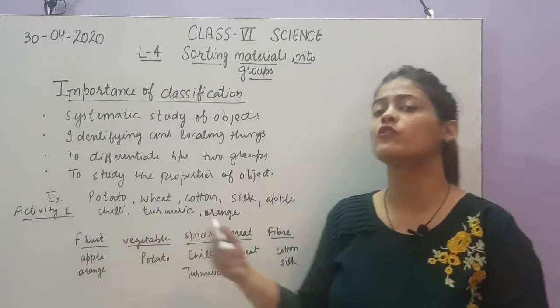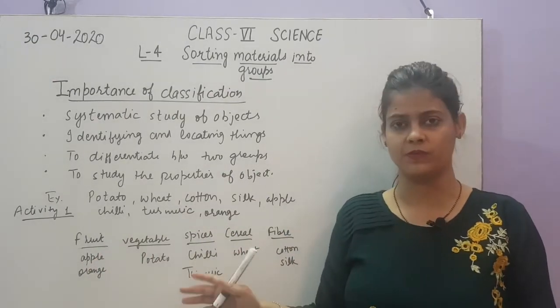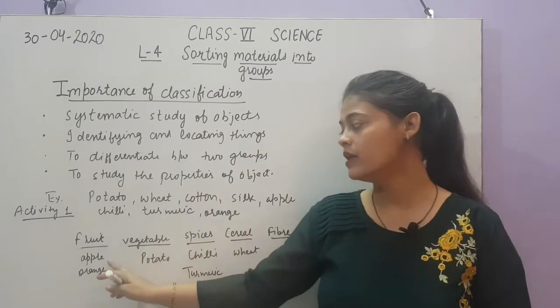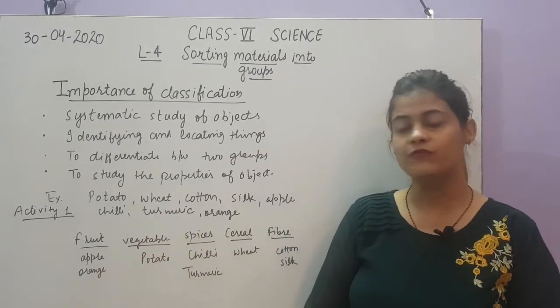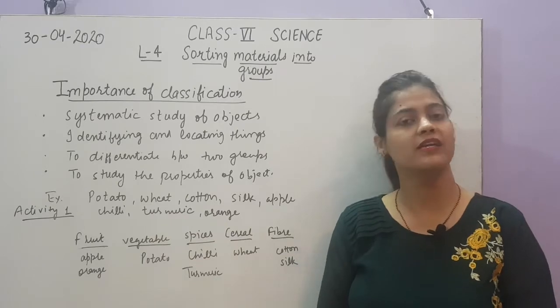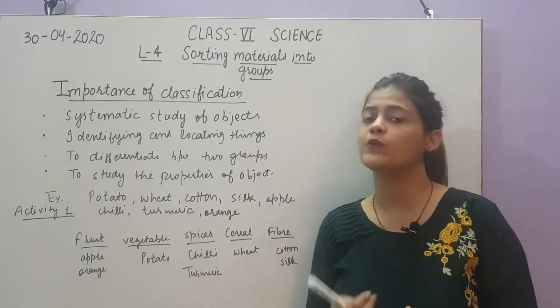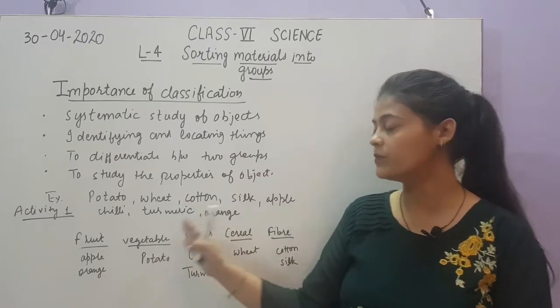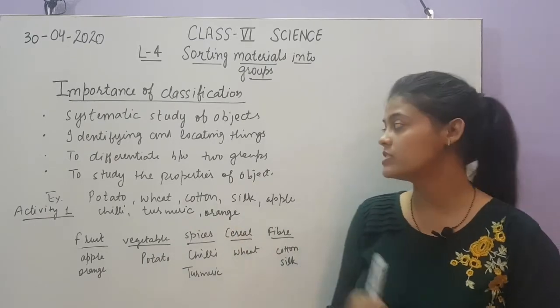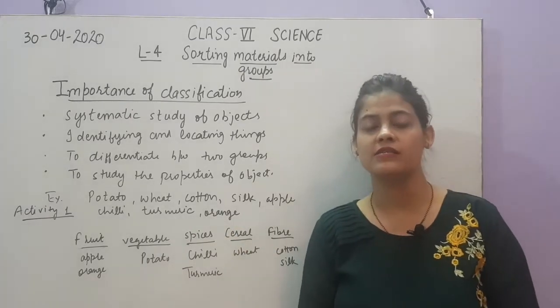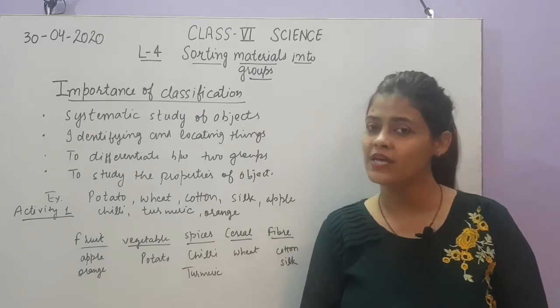For example, if you don't know what is a fruit and what is a vegetable, but I told you that apple and orange are placed in fruits, and potato is placed in vegetables, then it will help you understand that there is a difference between a fruit and a vegetable. तो इससे क्या होगा, आपको easily किसी भी object को study करने में help मिलेगी.